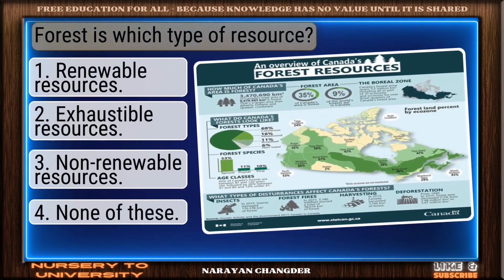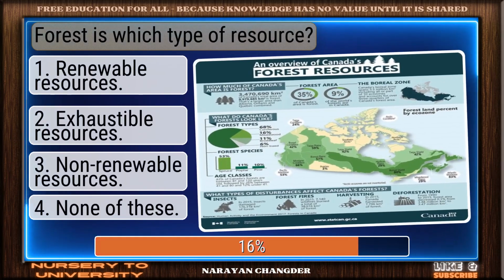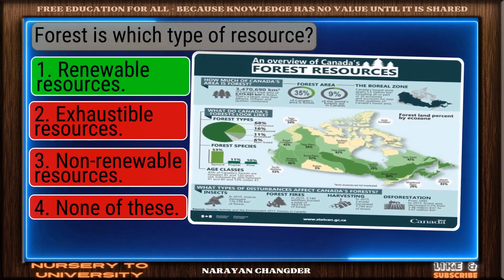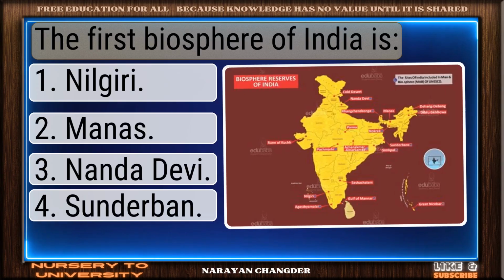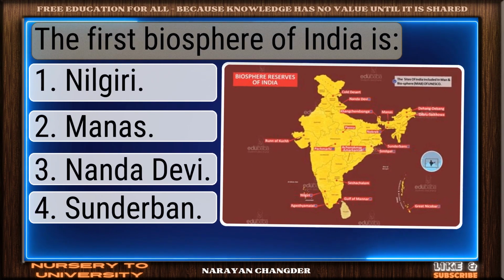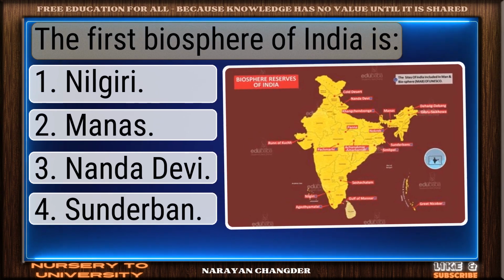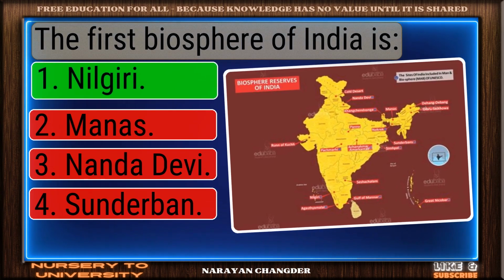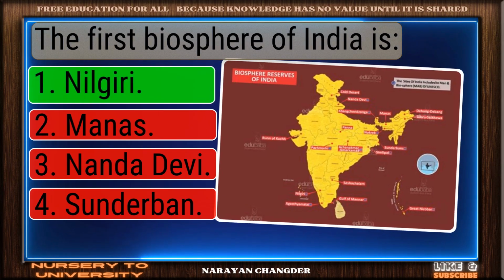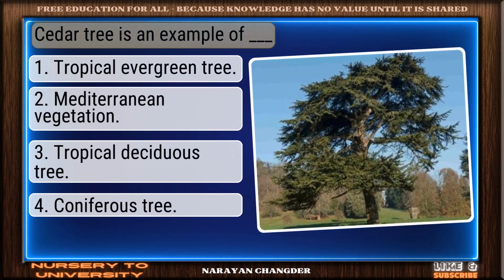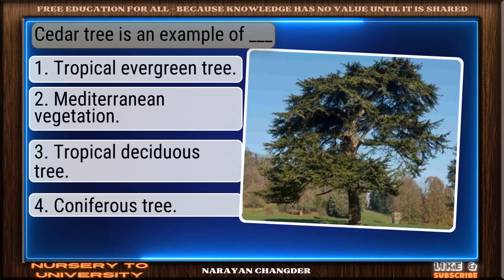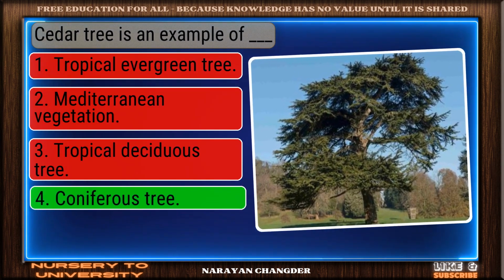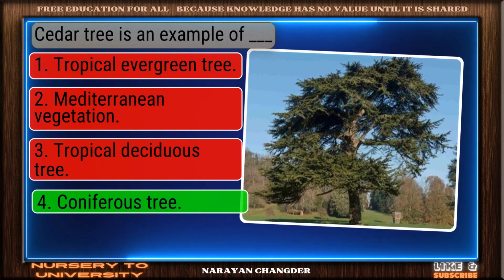Question number 279. Forest is which type of resource? Exactly. Renewable resources make sense and it is the right choice. Question number 280. The first biosphere reserve of India is... Well done. Nilgiri is the right choice. Question number 281. Cedar tree is an example of dash. Excellent choice. Coniferous tree is the right answer.